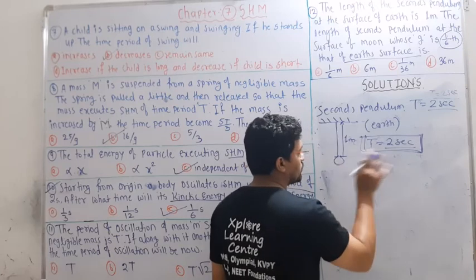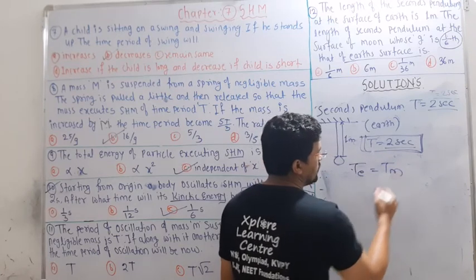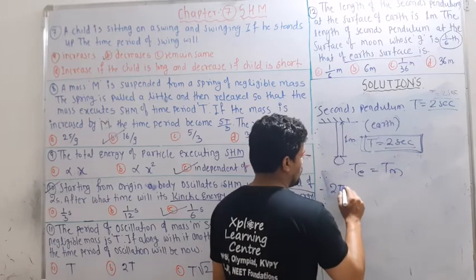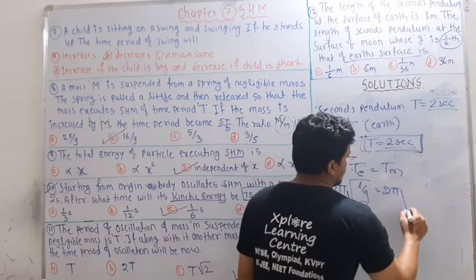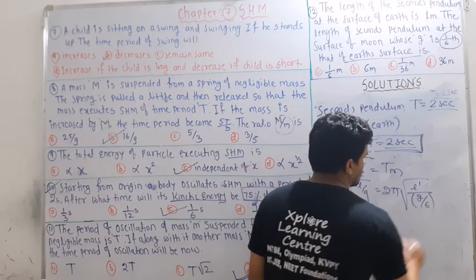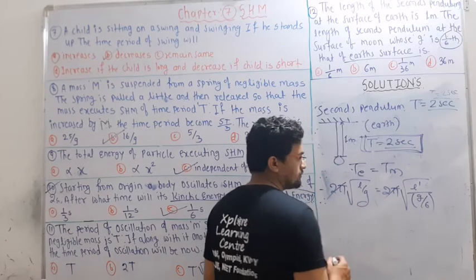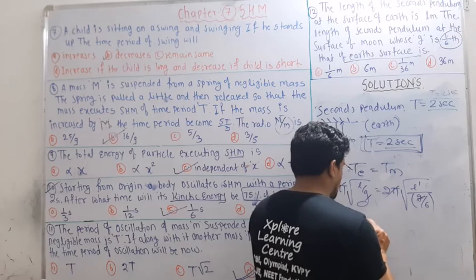So the time period for both is the same. Time period on the earth is exactly equal to time period on the moon. It is given by 2 pi under root of L by g, and this is 2 pi under root of the new length L dash, and this is g by 6. So 2 pi cancels out, and g also cancels out.